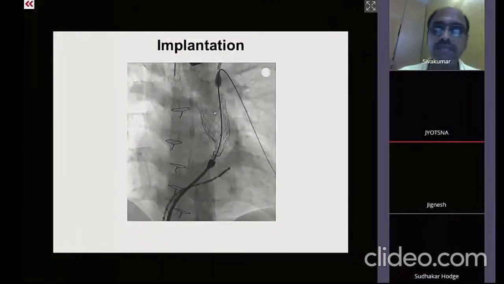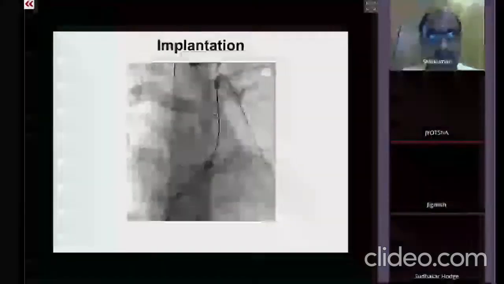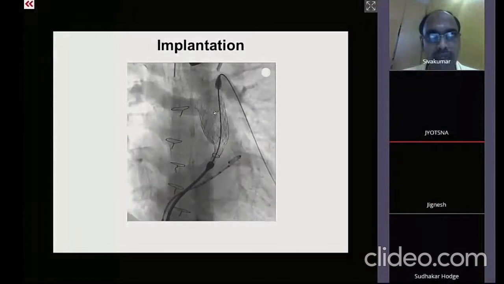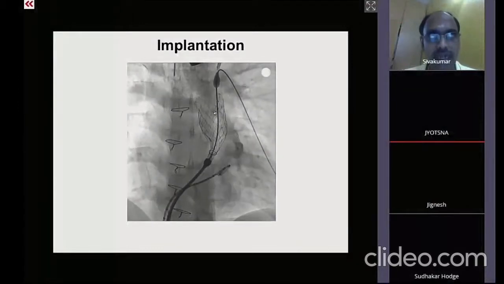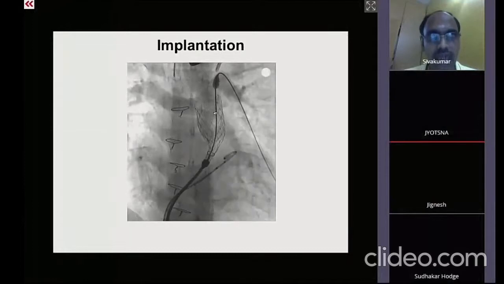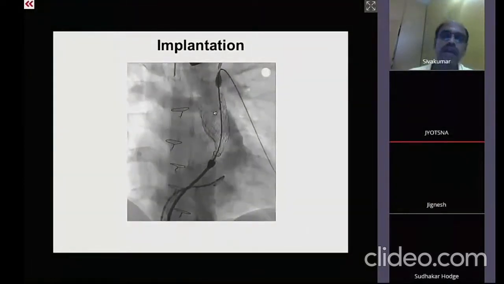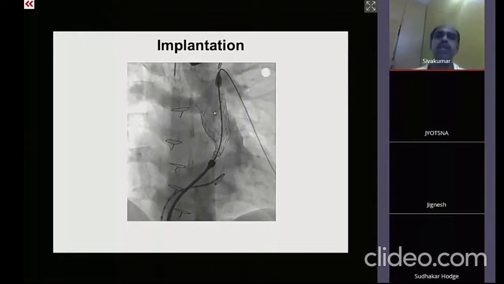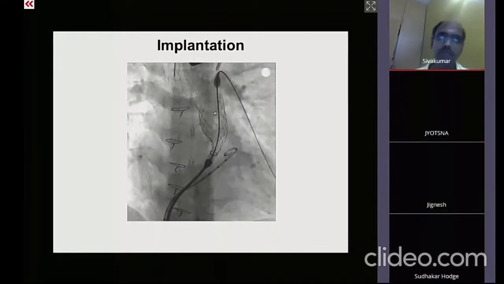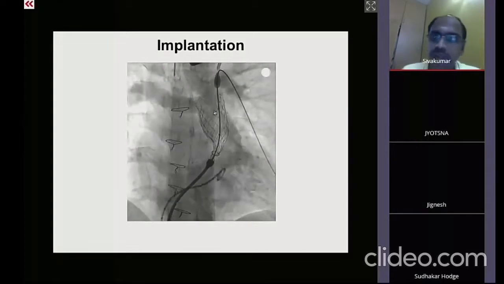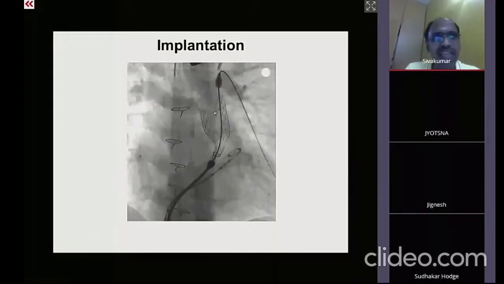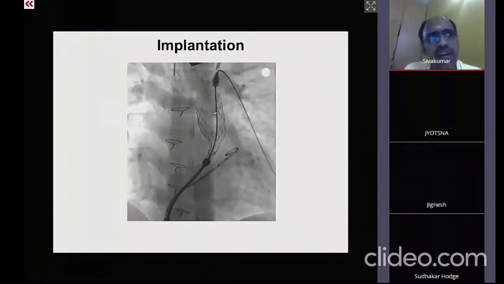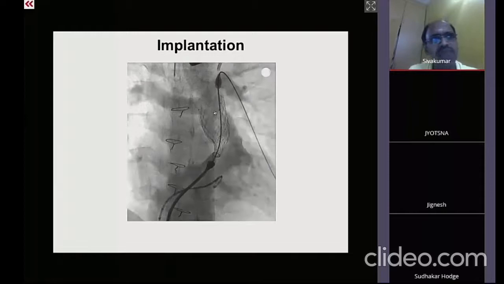One of the questions is: is the MRI criteria for implantation on RV end systolic and diastolic volume and EF the same as what you mentioned, 150 and EF of less than 47, or different? Whatever I have told is all MRI criteria only. There has not been a complete correlation on echocardiography. Echocardiography remains highly experimental as of now because most of the patients will not have a very good echocardiographic window, and completely it is based on MRI criteria.